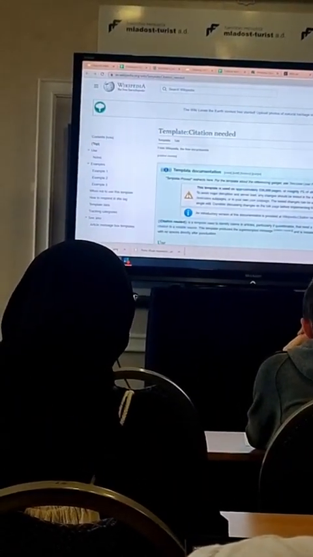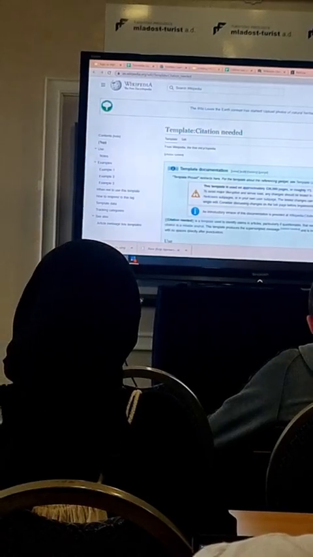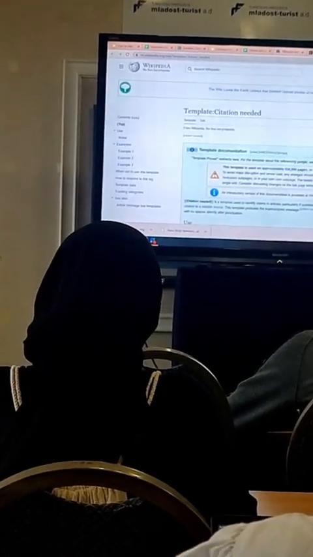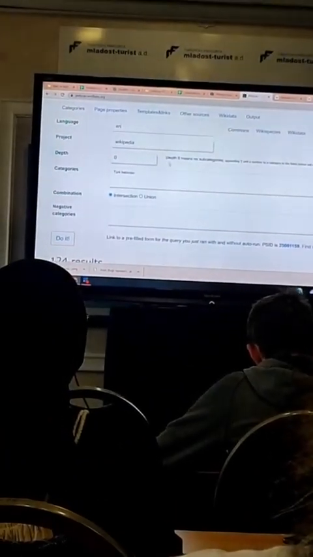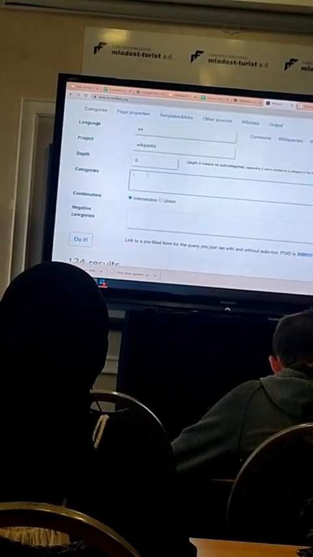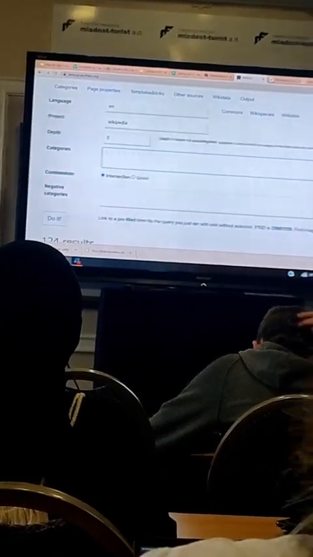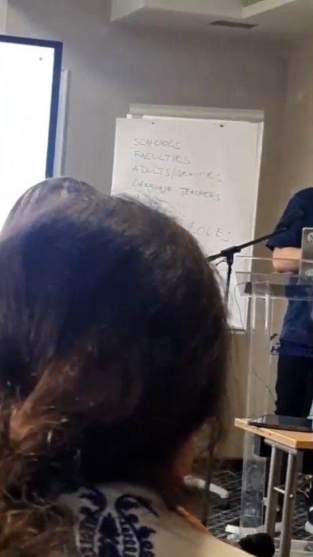I'm going to use English language. Is that okay? If you are looking for others, I'm going to explain it after I finish the example. So we use union. And I'm going back to English Wikipedia, and I'm going to ask one of you to tell me his or her preferences. Okay, anyone? Your preferences, your categories?